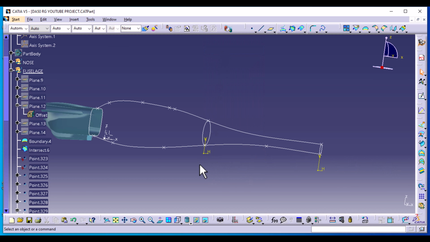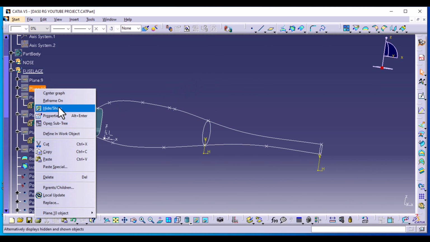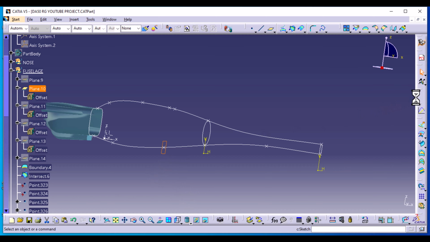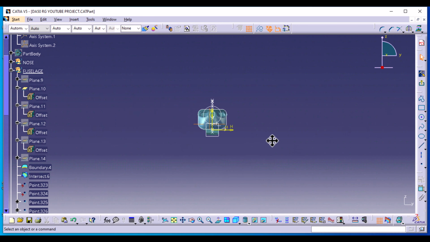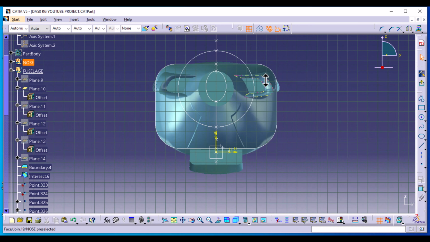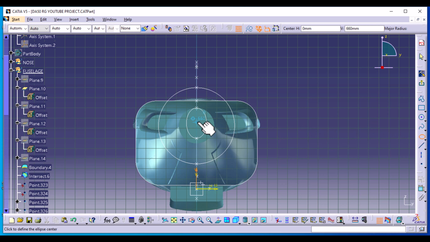Hide this plane and show the second plane that we created. You can double check it by the distance. It's 1915. And we're also going to sketch this. Select an ellipse. Make sure it is vertical.